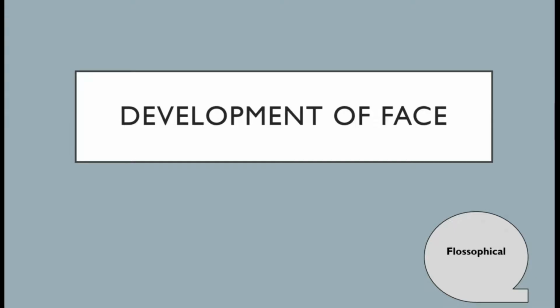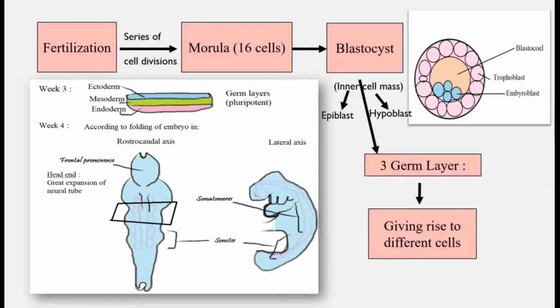Today, we will be discussing the development of the face. After fertilization of the ovum, a series of cell divisions gives rise to an egg cell mass known as the morula, which has 16 cells and further moves into the blastocyst. The blastocyst has the blastocele, trophoblast, and embryoblast. Blastocele forms the primary yolk sac, embryoblast forms the embryo, whereas trophoblast forms the placenta, which further moves to the gastrulation